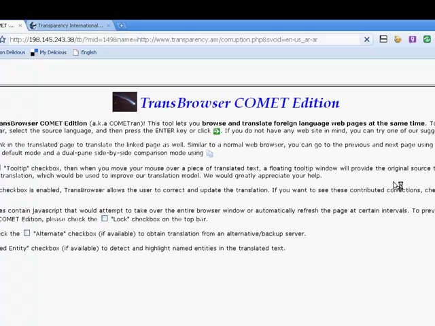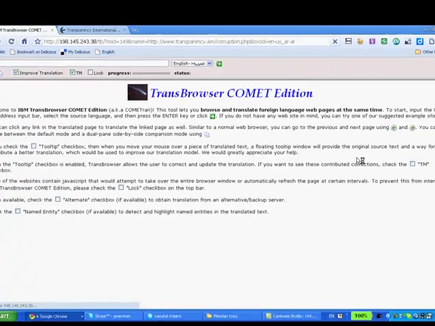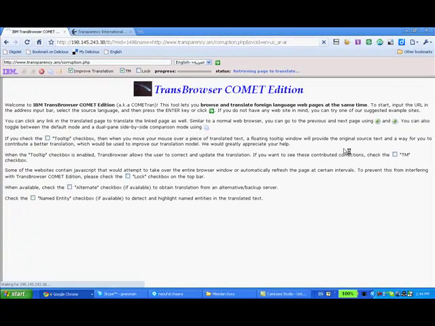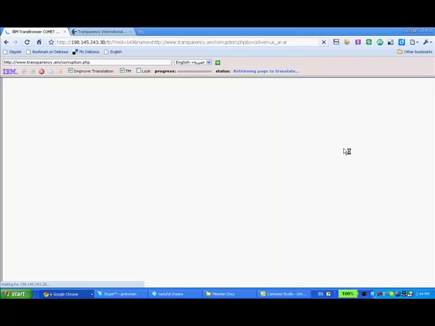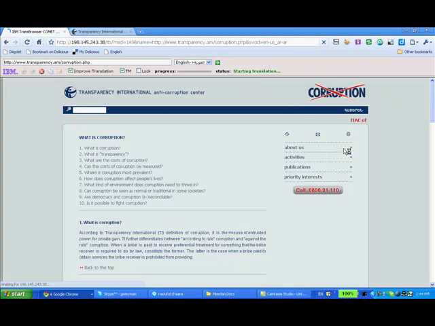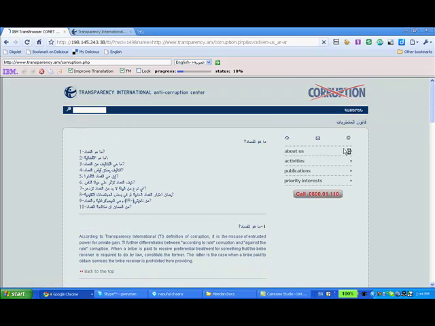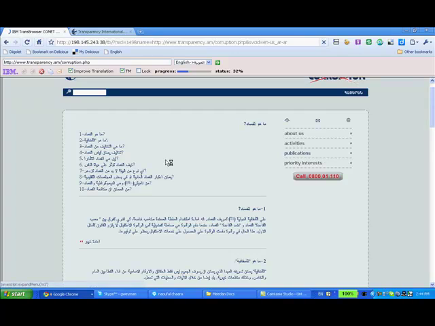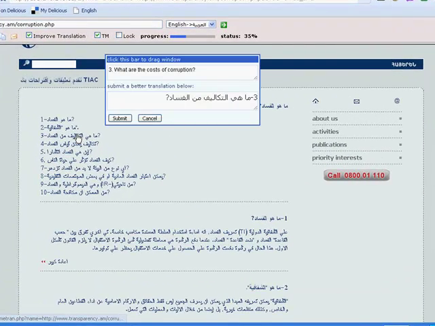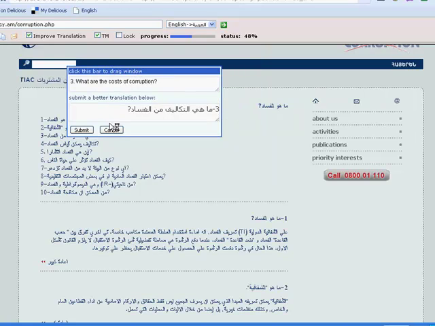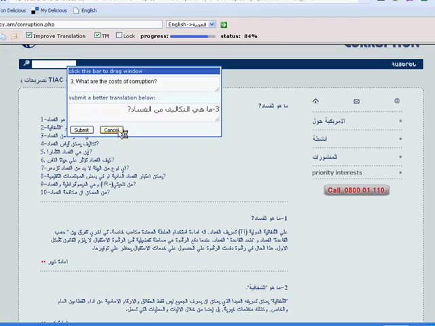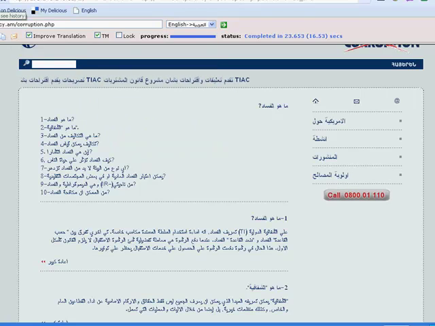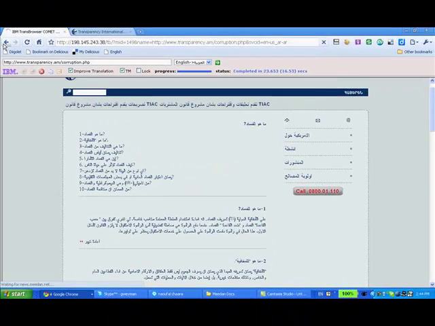Now this opens the page on a browser called the IBM Trans browser, which takes the text and inserts instead Arabic machine translation so that we can read this page in Arabic. Now the good thing here is that we can actually improve the translation too. As a registered user, just simply hover over a paragraph and you'll get a little pop-up editing box where you can add an improved translation into the box. Let's go back to the event page.